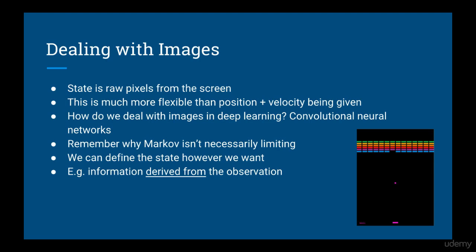But remember what we learned in the last reinforcement learning course about the Markov property, which may seem limiting because it says that the current state depends only on the most recent previous state, but is not necessarily limiting since we can be the ones who define the state.